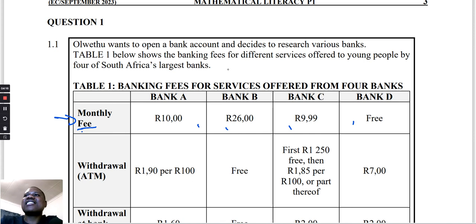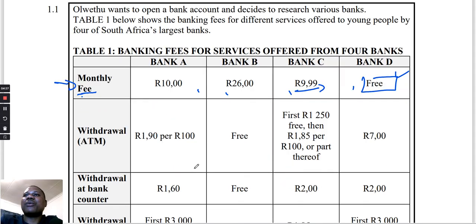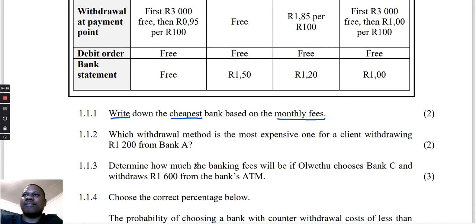Someone will say the cheapest one is this one. It's not this one, it's this one which is free. So this is our cheapest bank, which is Bank D. Bank D has the cheapest.